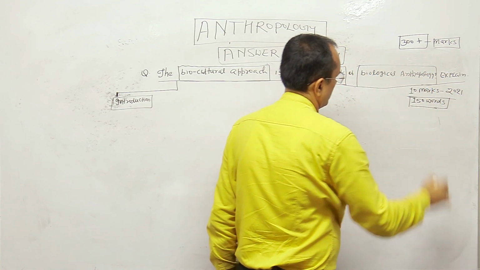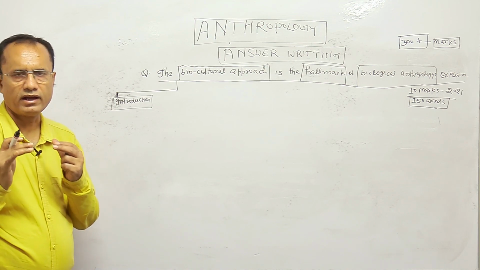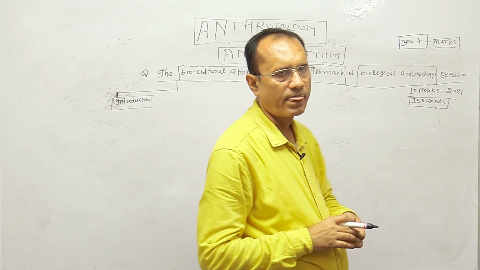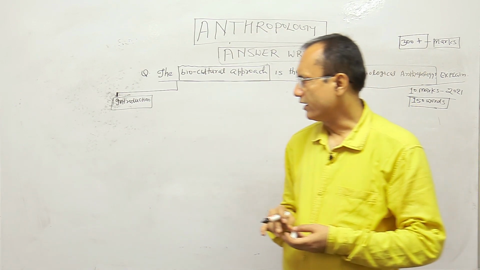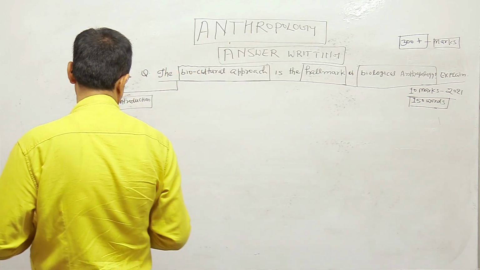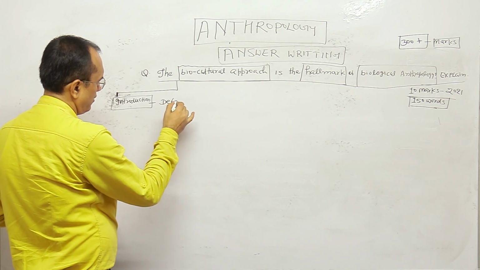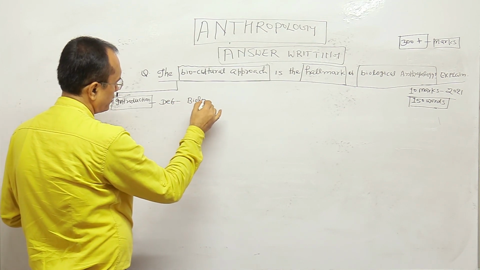My opinion is that if you want to write your introduction, you have to start with the definition of biological anthropology. So first you have to define biological anthropology.